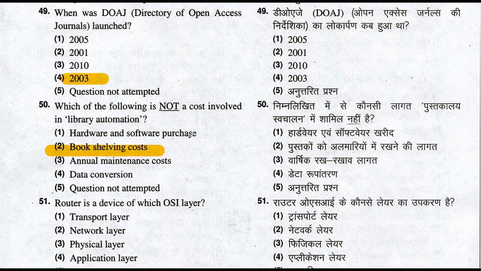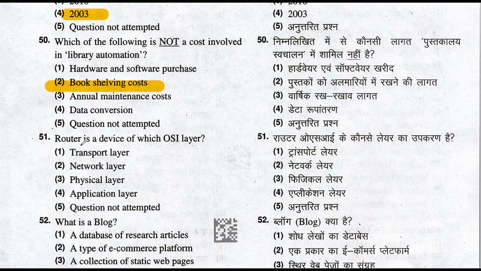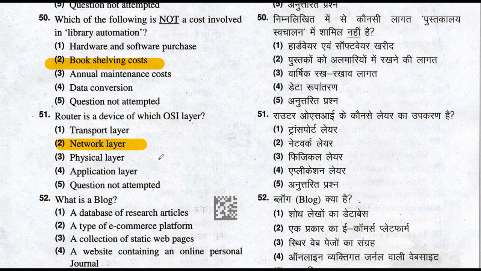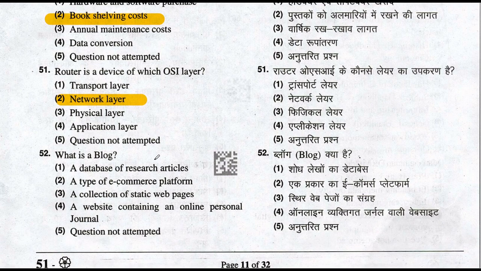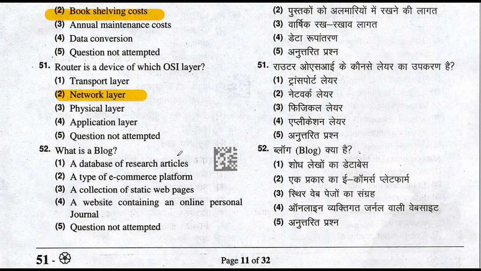Router is a device of which OSI layer? Router comes in the network layer. Routers come in the network layer in the OSI model. So option number 2 is the right answer to this question. Let's move to question number 52.